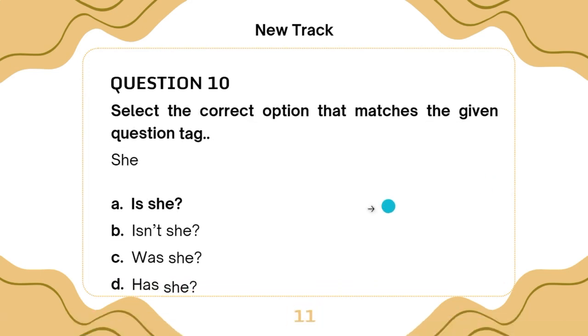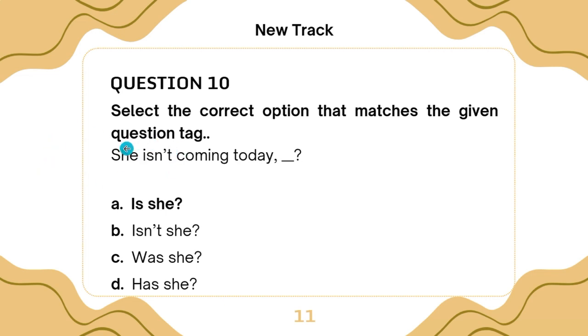Now question number 10 says select the correct option that matches the given tag. Now there are rules for question tags. She isn't coming today, dash. When you have a negative question tag, the statement is positive. When you have a positive question tag, the statement is always negative. So the statement is, she isn't coming today. Since it's a negative statement, the question tag is going to be a positive question tag. So the question tag is: is she?